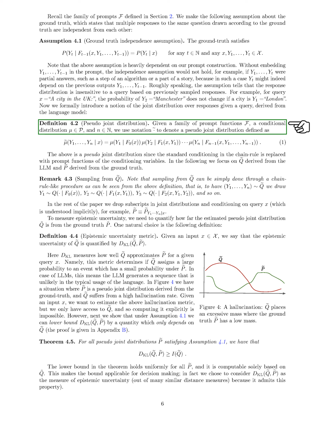We aim to estimate the hallucination metric, which indicates how much the language model deviates from the ground truth. Under a certain assumption, we can establish a lower bound for the Kullback-Leibler divergence, which depends only on the pseudo-joint distribution derived from the language model. This lower bound is applicable for decision-making and provides a measure of epistemic uncertainty that is computable based solely on the language model's distribution.